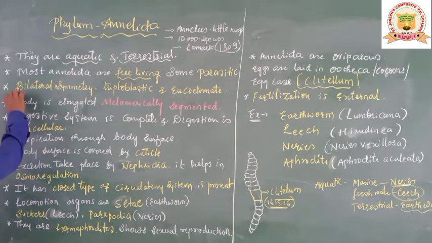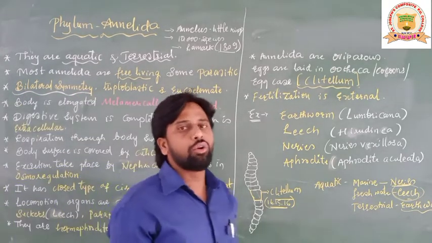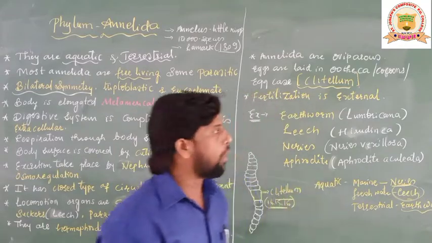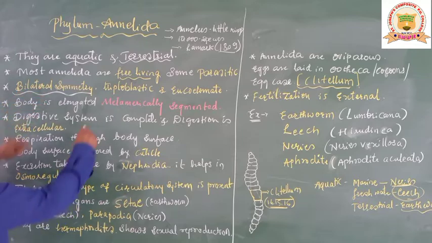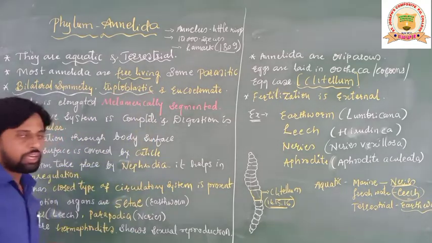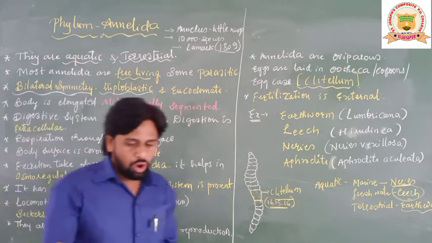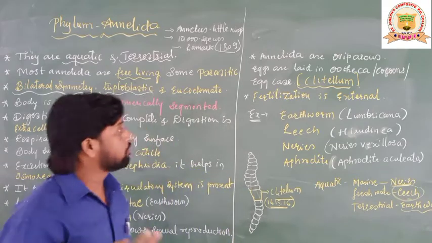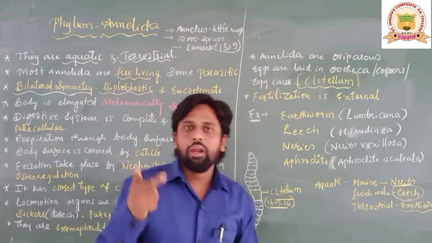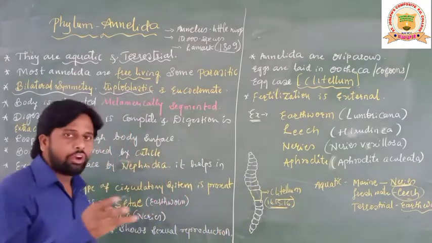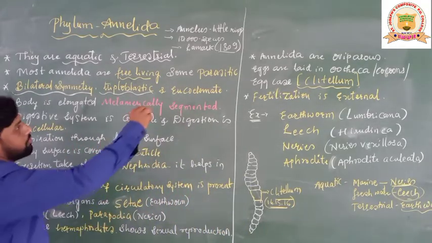Students, these are very important characteristics. Bilateral symmetry means the body can be cut into two equal halves by only one plane, students. That is considered bilateral symmetry. Whereas triploblastic, as you already know, means it has three germ layers: outer ectoderm, middle mesoderm and inner endoderm.